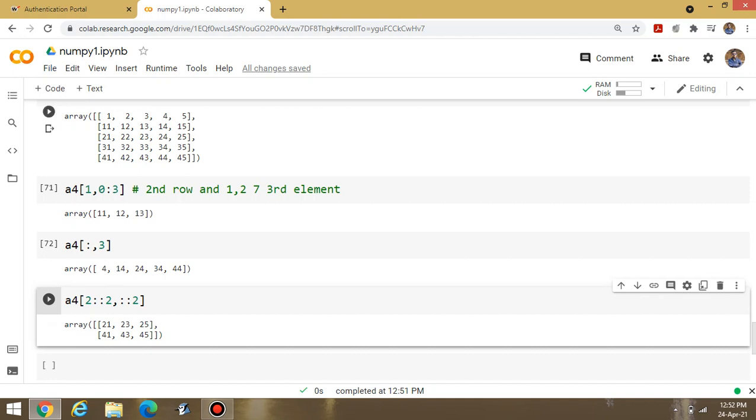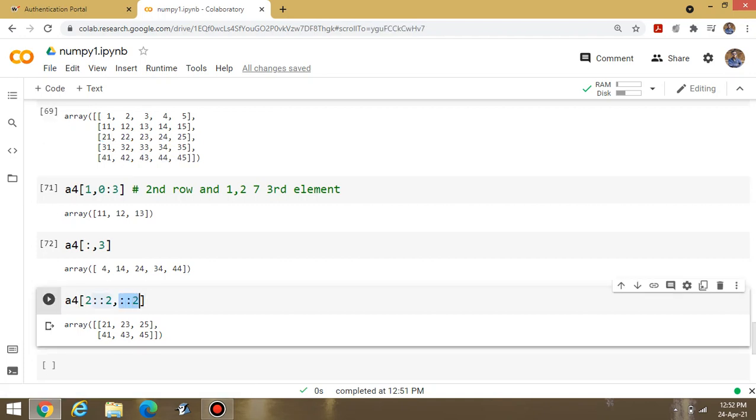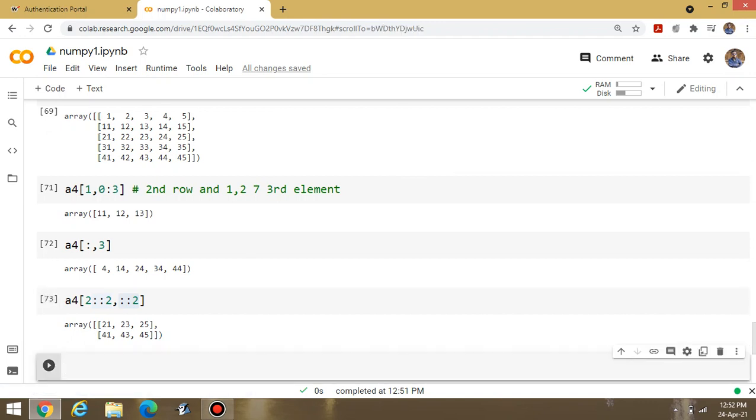It means after displaying the third row, I have to work on the fifth row, but the second condition will remain as it is: 41, 43 and 45. I can display these values. Hope you understand the content. Otherwise, comment in the video section. You can practice at your own level to find these values.